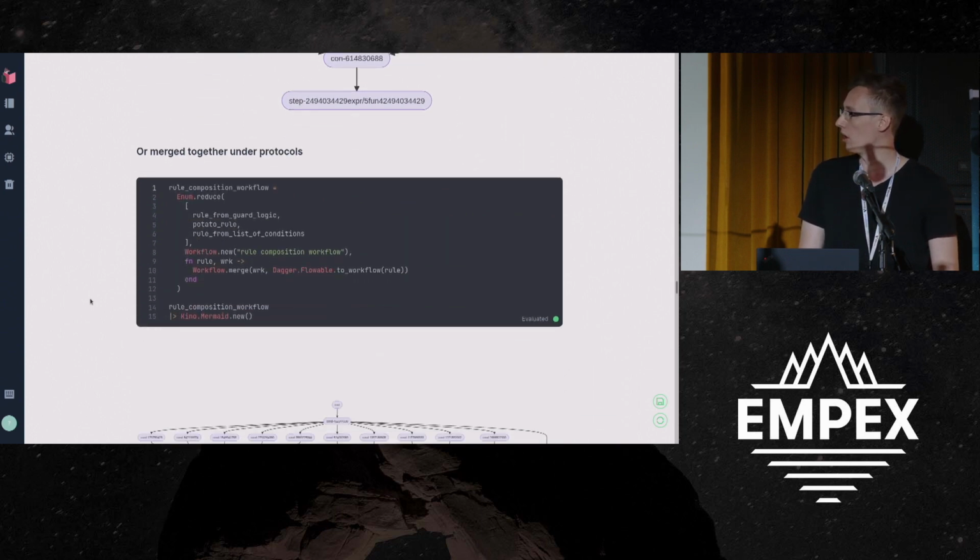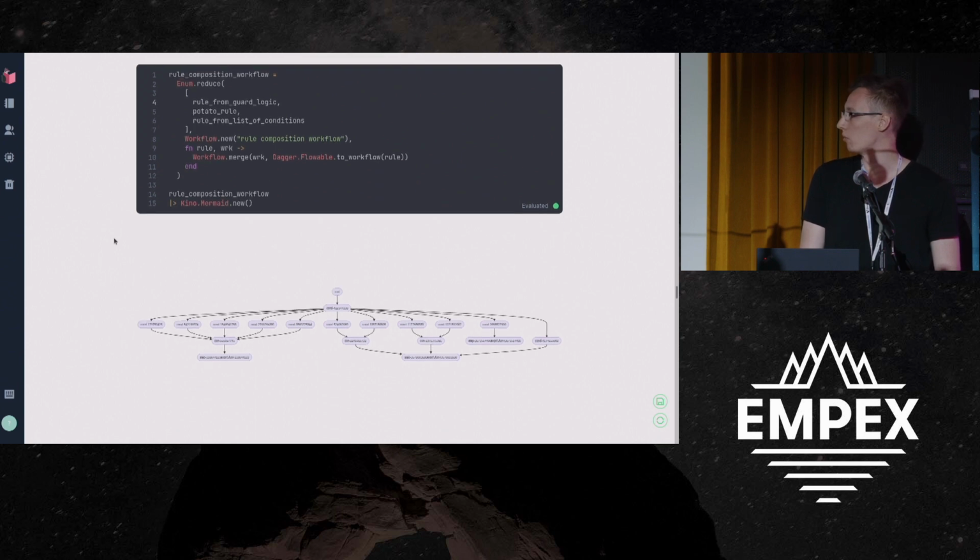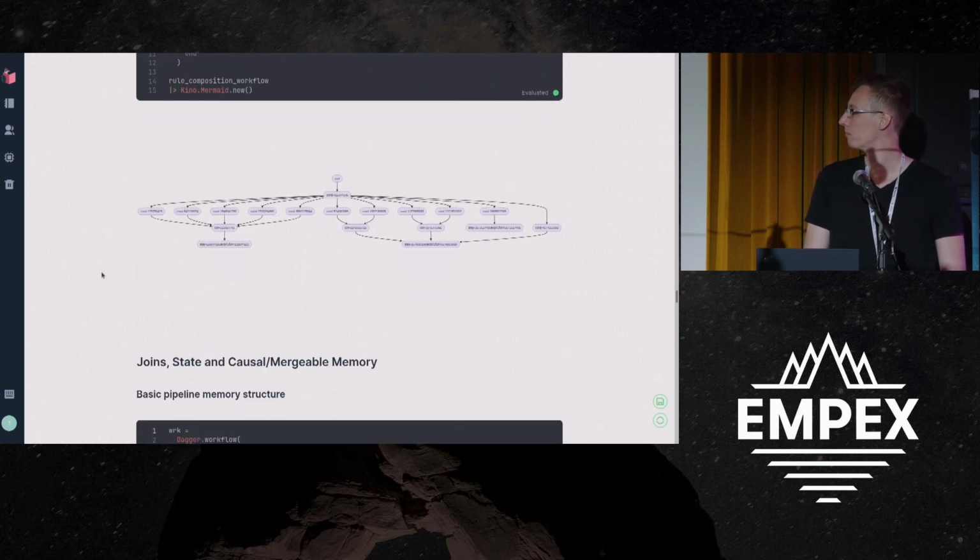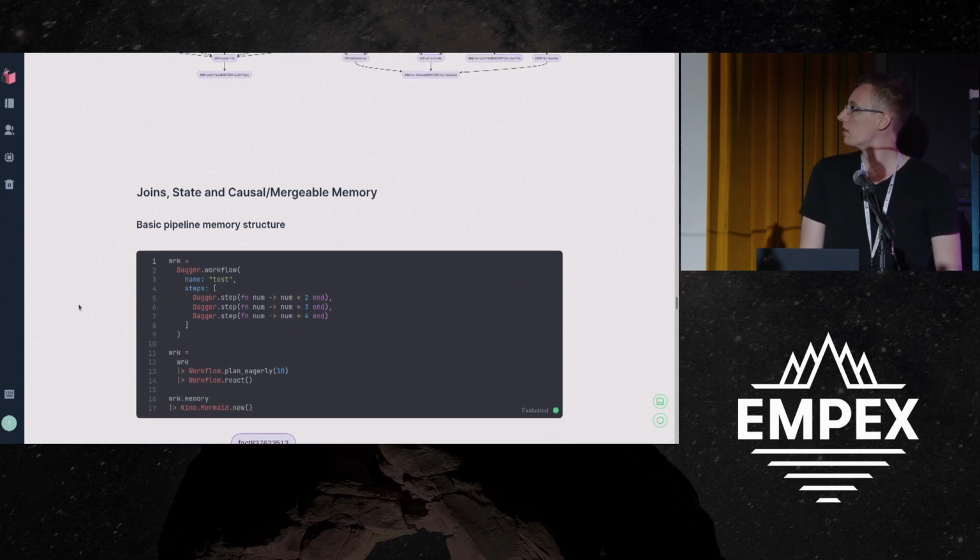There's also protocols for how different pieces can be merged together. So in this case, we can take a rule, a variety of rules, and we can merge them together into a big workflow like this. Let's see.